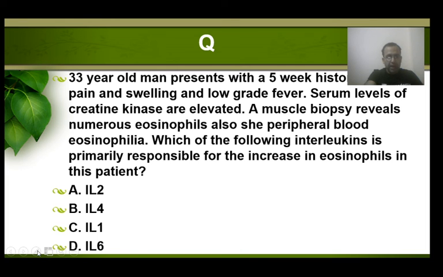AIIMS 2019 as well as NEET. Now, starting with the first one. A 33-year-old male presents with history of calf pain, swelling, low-grade fever, serum creatinine kinase was elevated. Muscle biopsy shows eosinophils. Which is primarily responsible for increase in eosinophils? Now see, it was a lengthy question in the sense that 7-8 lines were written, but the main point was the last line, activation of eosinophils. Most potent is interleukin 5, followed by interleukin 4. So among the options provided, the best answer is interleukin 4.